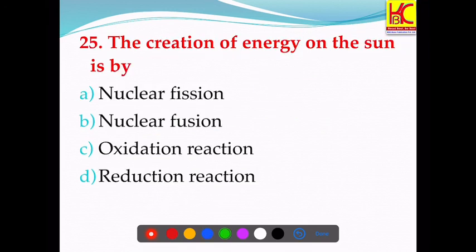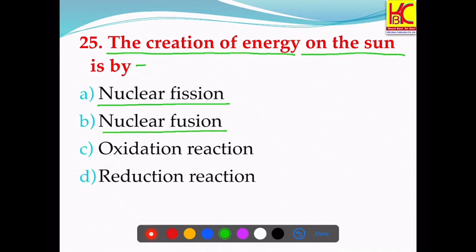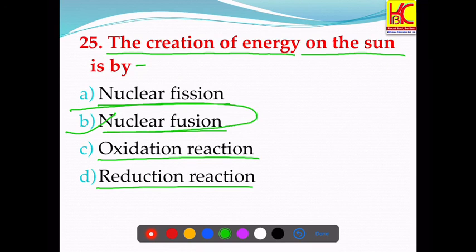Last question is, the creation of energy in the sun is by which reaction? Options are nuclear fission, oxidation reaction, reduction reaction. So it's nuclear fusion that is the source of energy in the sun and in other stars also.